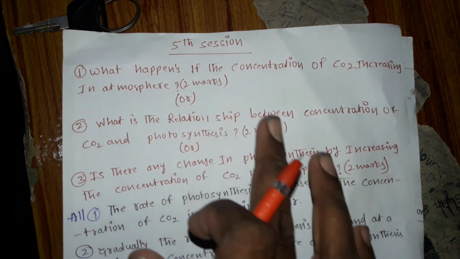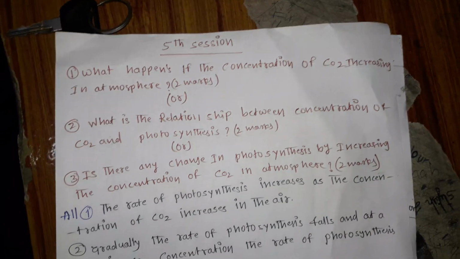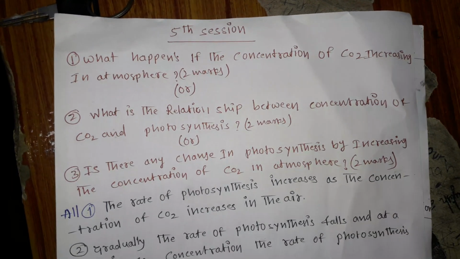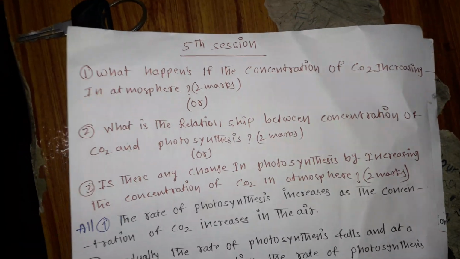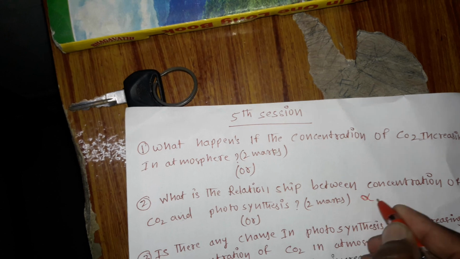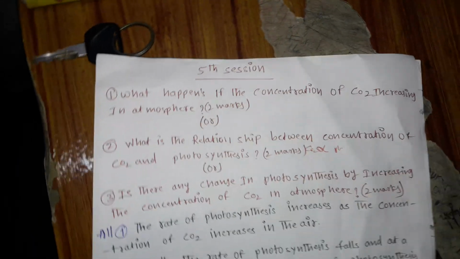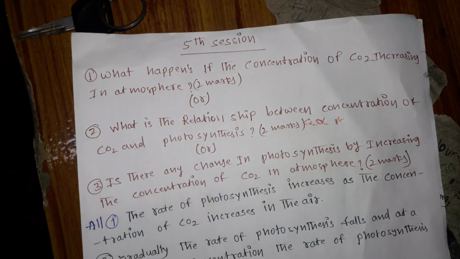The two questions have the same meaning, but in an application model. It is directly proportional: the rate of concentration of CO2 and photosynthesis, when the concentration increases, photosynthesis increases.